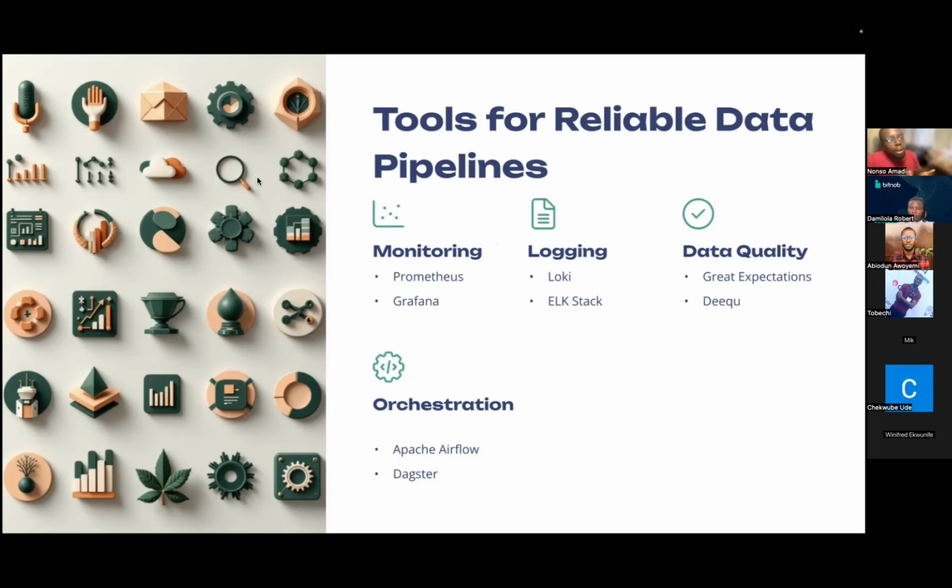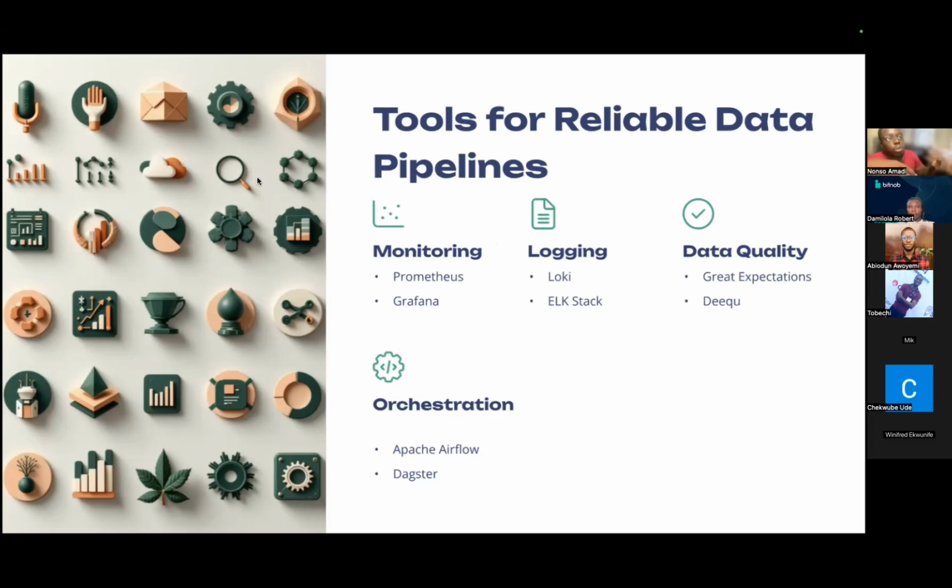Then with regards to our data quality, to ensure that what is passing through our pipelines is what we want and what we expect, we have great tools like Great Expectations and Soda. A notable one that I've used recently is called Bigeye. Bigeye is able to help you validate your data and ensure that your data meets the quality you want. Even with things like stale data, Bigeye is able to help you ensure that your data are not stale, but they are fresh based on how you want it.